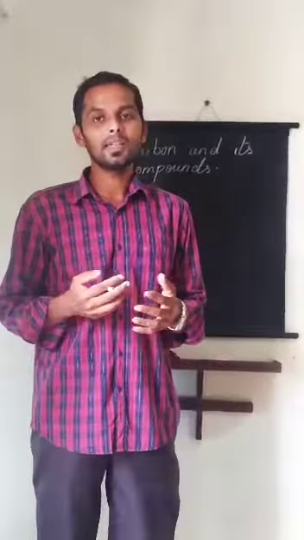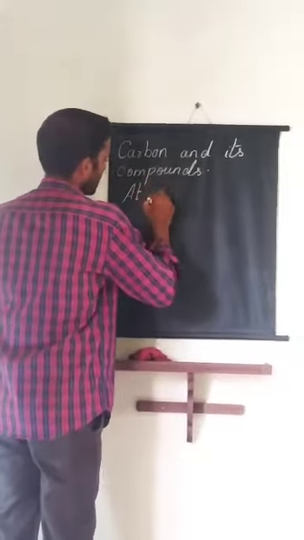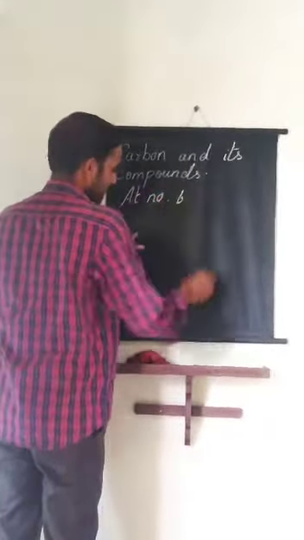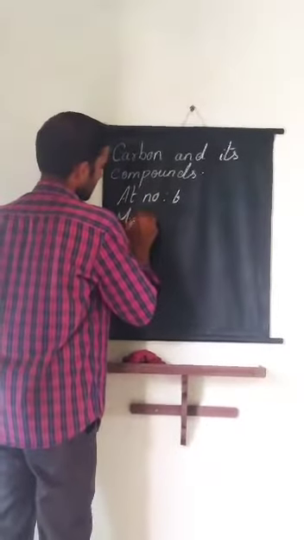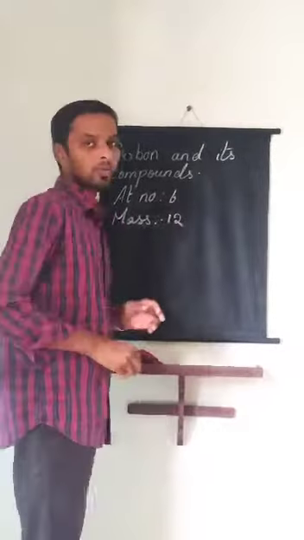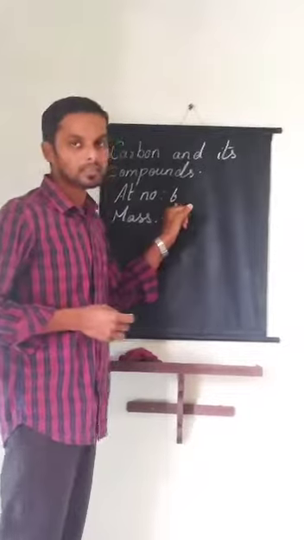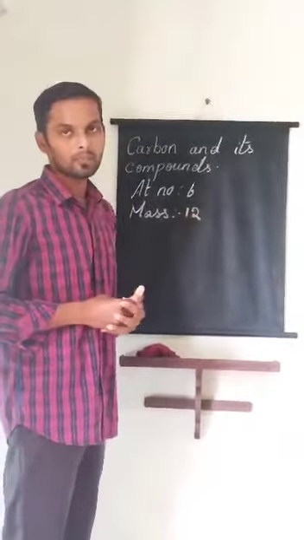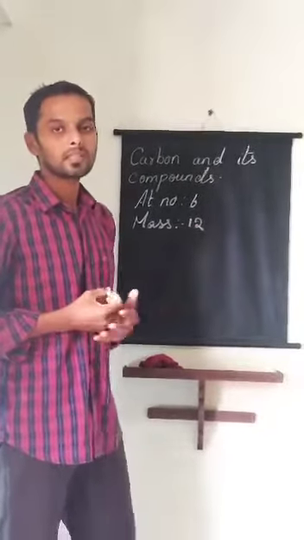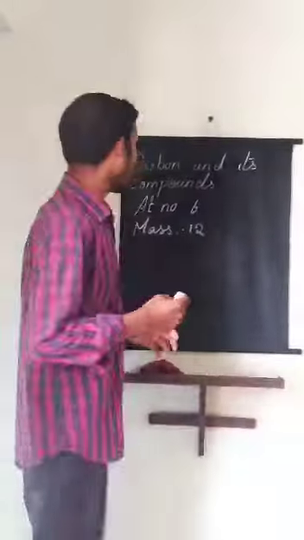So carbon is the element with atomic number 6 and the mass number is 12. So carbon is a non-metal which is having an atomic number 6 and the mass number is 12. So it is present in nature as a gaseous form. So in Earth atmosphere,